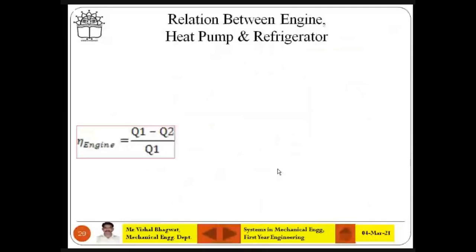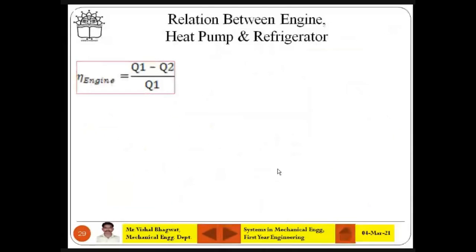T1 is greater than T2. This yellow color block shown here, that is T1 greater than T2. You have to somehow represent that. I hope it is clear to you. And now you can see there are certain relations we have seen. That is efficiency of engine: Q1 minus Q2 divided by Q1. That is efficiency of engine. Fine. Is it correct? You just tell me, is it correct or not?